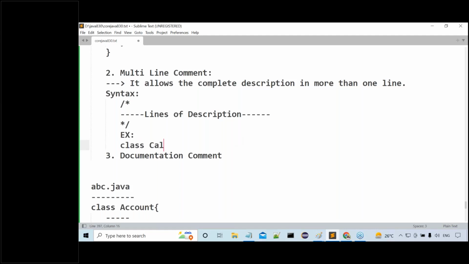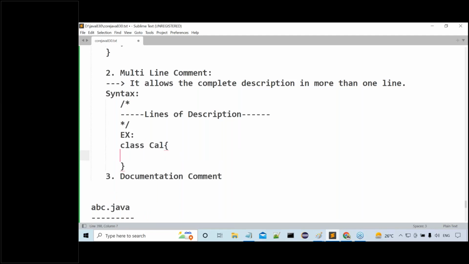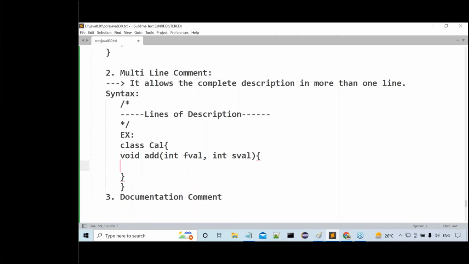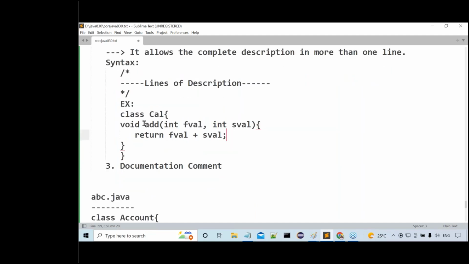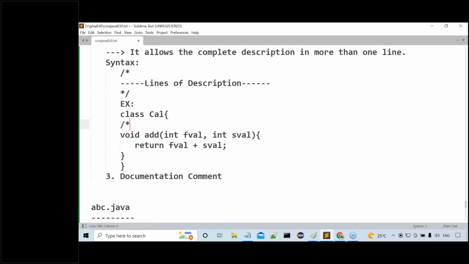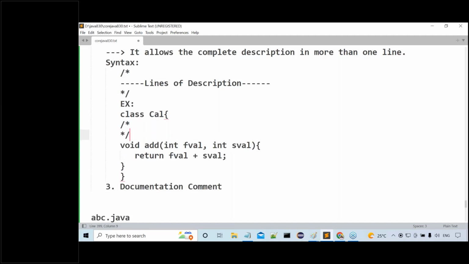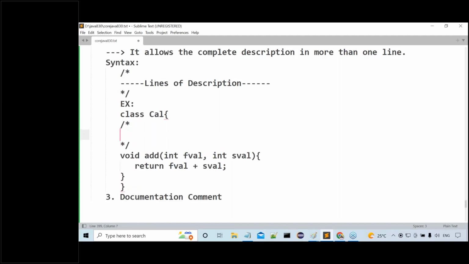Or else, I want to take the same example: class Calculator. Inside this, void add of int FL comma int SFL. Okay, fine. Now inside this, I provide return FL plus SFL. This is the implementation I've taken, sir. Now I want to give some description about my method add. What do I have to do there? If I want to provide the description within a single line, we can use double slashes, that means 2 forward slashes.